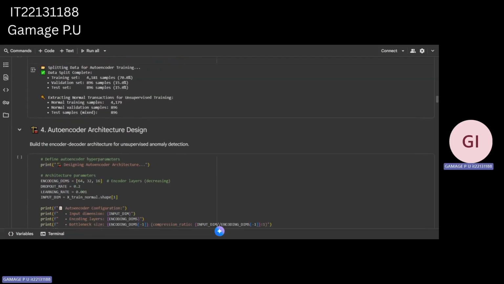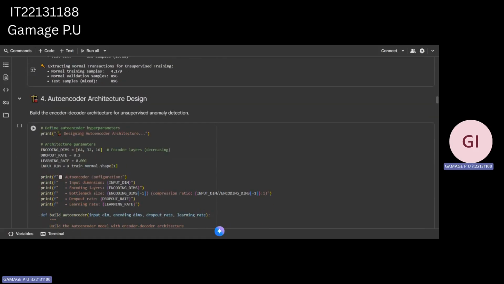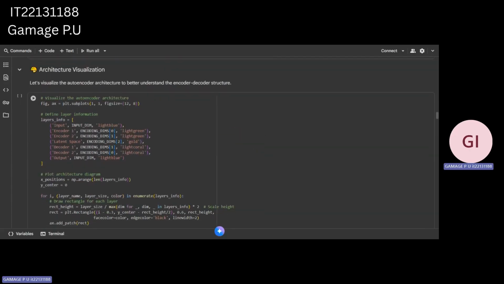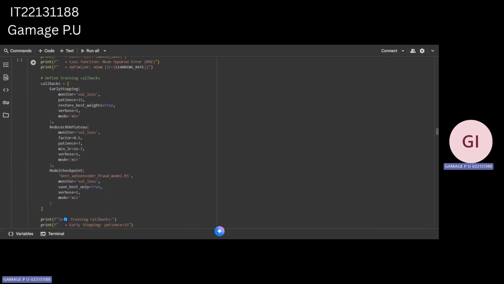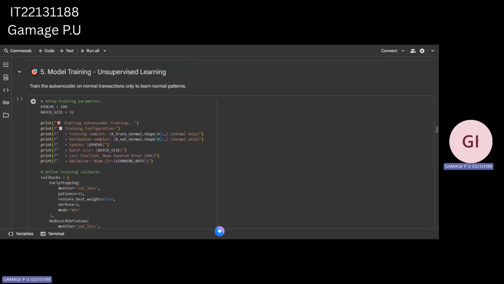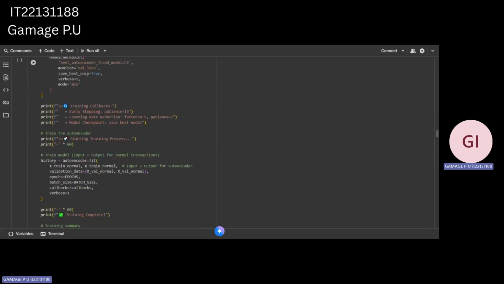Following that, I built the encoder-decoder model for anomaly detection and visualized its structure to understand how it works. I trained the autoencoder on normal transactions and checked the learning progress using training curves.